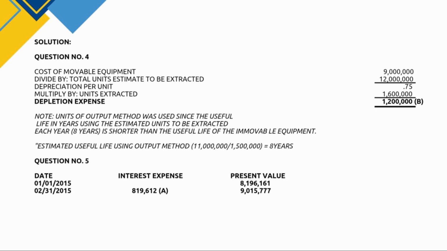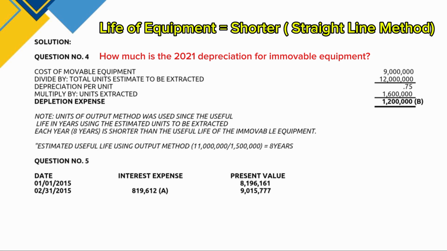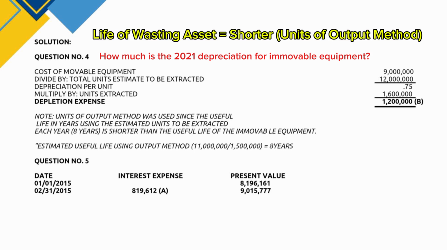Now in number 4, we will compute the depreciation of the immovable equipment for 2021. So since we are looking for the depreciation of immovable equipment, the depreciation is based on the life of the equipment or the life of the wasting asset. If the life of the equipment is shorter, we will use the straight line method. But if the life of the wasting asset is shorter, we will use the units of output method.